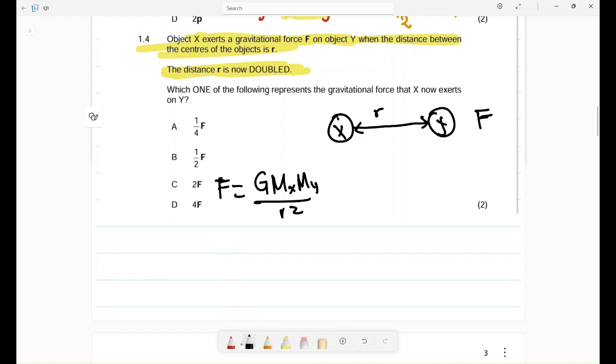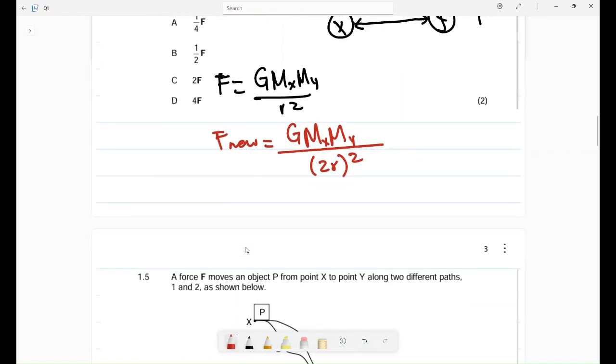Let's find F new. F new will have the same quantities there. They did not change, Mx, My. But now they doubled the distance. So my distance will no longer be R, but will be 2R. When they double R, it is 2R. But don't forget to square that. Now, when I simplify my math here, I get G Mx My divided by 4R squared.